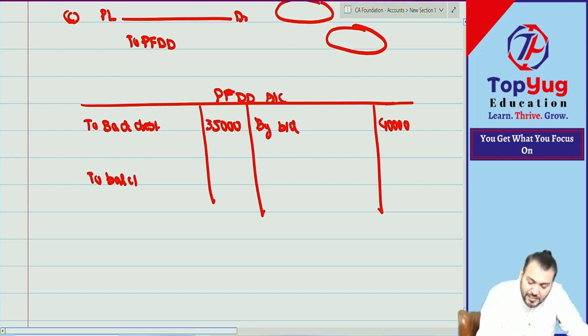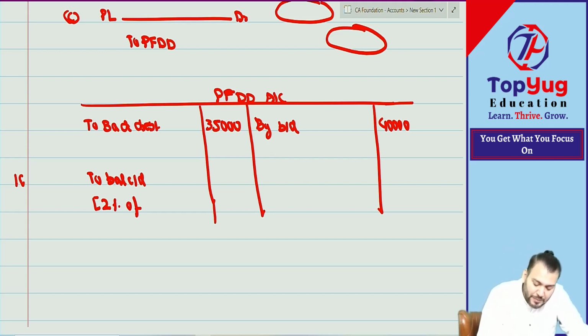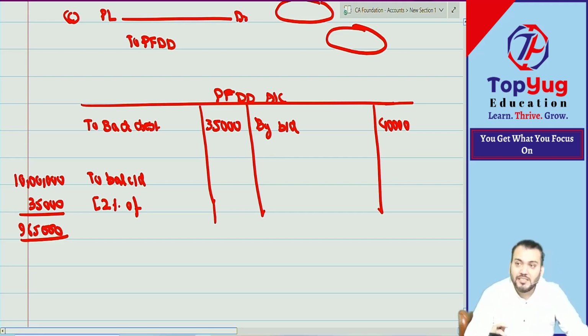The balance carried down. So balance carried down will be 2% of what? Closing debtor. What is the closing debtor? Batao, how much have I given? 10 lakh minus 35,000. So closing debtor is 9 lakh 65,000. Bolo yes or no? 9 lakh 65,000's 2% is how much?